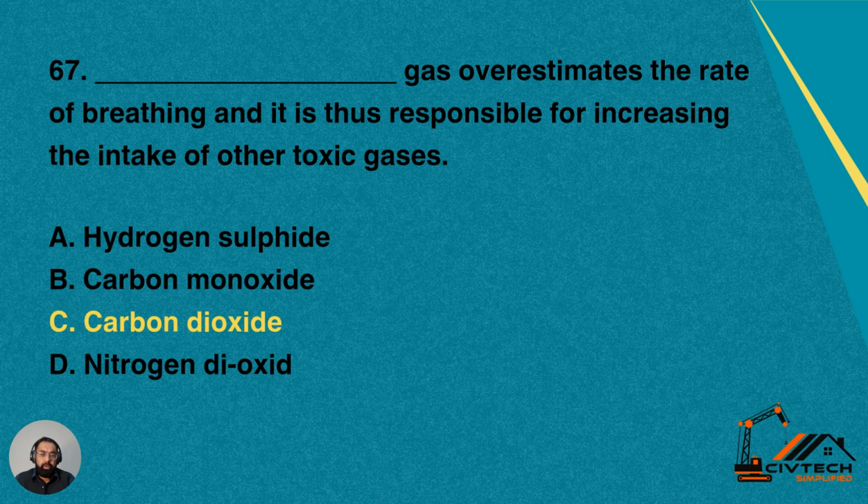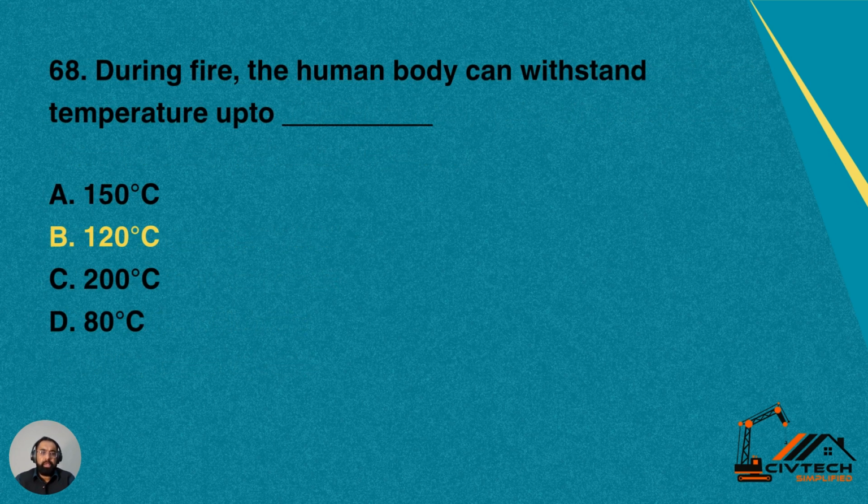Number C, carbon dioxide. Number D, nitrogen dioxide. Yes, carbon dioxide is the gas which basically accelerates the breathing, and then it is responsible for increasing the intake of other toxic materials or gases inside the body. So option C is correct for this question number 67.